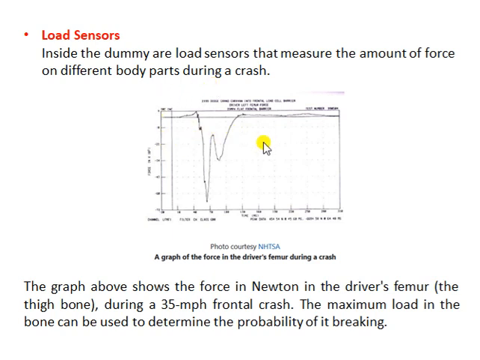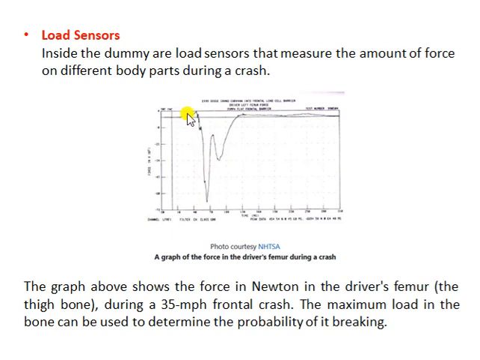And this is a graph plotted of the forces generated in the chest of a human dummy placed in the vehicle. You can see whenever the vehicle is undergoing a crash, a compression force is generated in the chest of the dummy. Why the compression force? Because of the seat belt, fine.